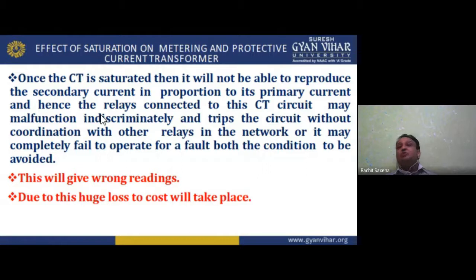The system will not be stable at that time. Why will the stability be hampered? Because the relay trips the trip coil of the circuit breaker without a fault, or after the fault. This gives wrong readings, and due to this, a huge loss in cost will take place.